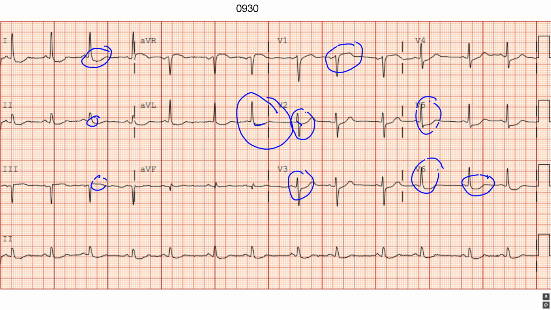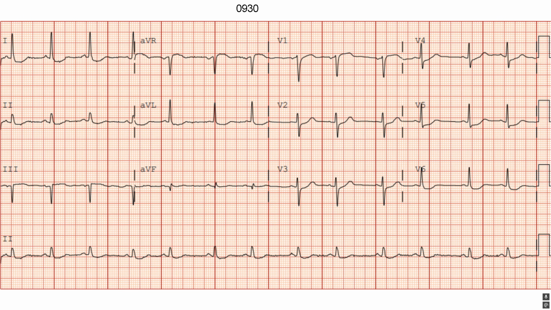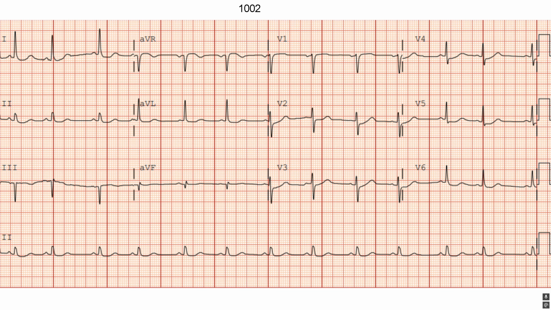Okay. Again, is this an infarct? No, but all non-specific findings and highly concerning, especially if he has active symptoms, which he did. So Dr. Hartle got cardiology involved, says, hey, I think this patient needs to go to the cath lab. They say, no, but it's not a STEMI, he can wait. Dr. Hartle gets a 10:30 EKG, which again shows the same non-specific repolarization abnormalities, but they've improved here.